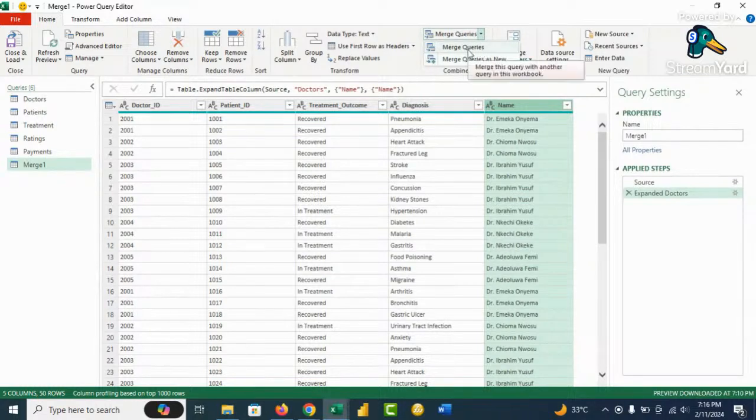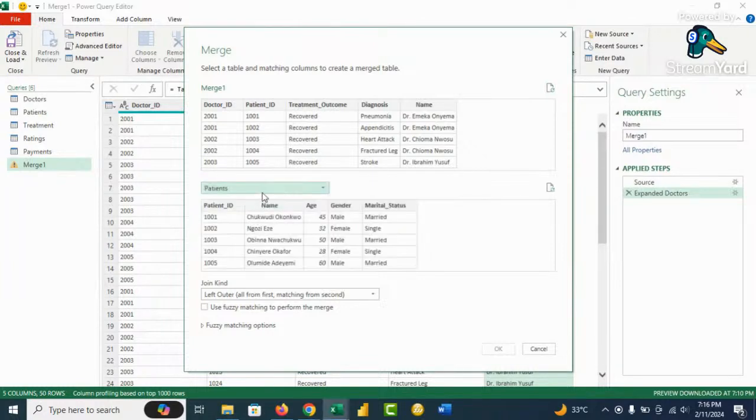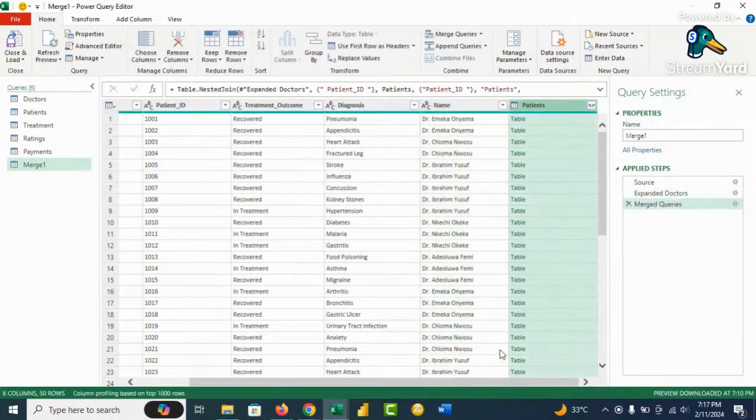This time we'll use merge queries because we're working on this table. We don't want to create a new table. So click on merge queries. This time we want to merge it with the patient table, so bring up the patients. The common column here is the patient's ID and the patient's ID here. When we pick these two, we check that the selection matches. Immediately it matches, and in SQL, what we're doing is called a join, for those that have an SQL background. So we click on OK.